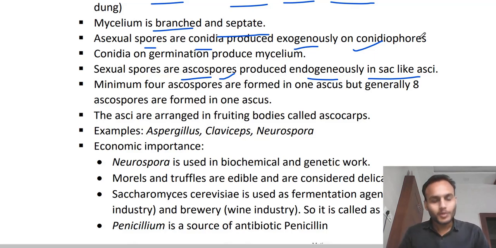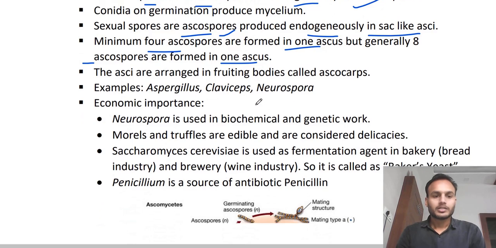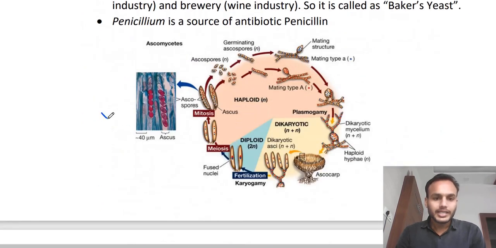Correct? Okay. Minimum 4 ascospores are formed in one ascus. In one ascus, minimum 4 ascospores will be produced. Generally, there are 8 ascospores. Clear? In one ascus. Okay, so these are the asci, and in this you can see these ascospores.